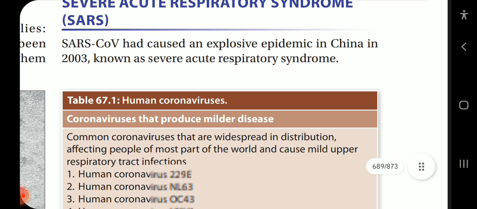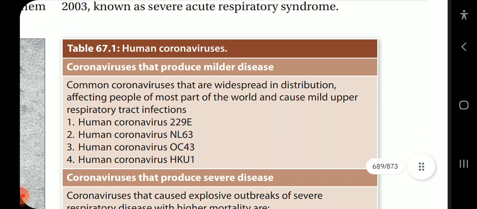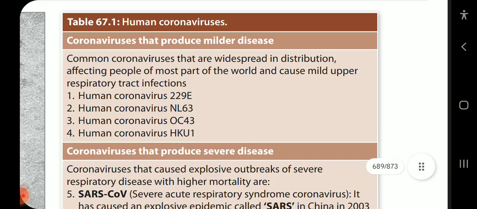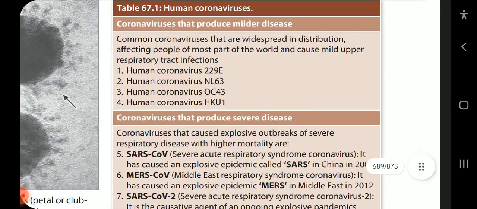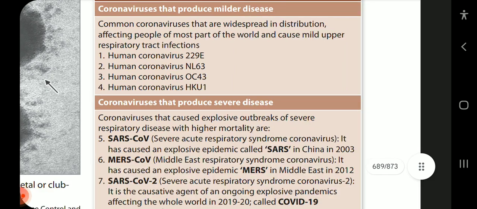Severe acute respiratory syndrome coronavirus, SARS-CoV, caused an explosive epidemic in China in 2003 known as severe acute respiratory syndrome. So these are all human coronaviruses that produce milder and severe disease.